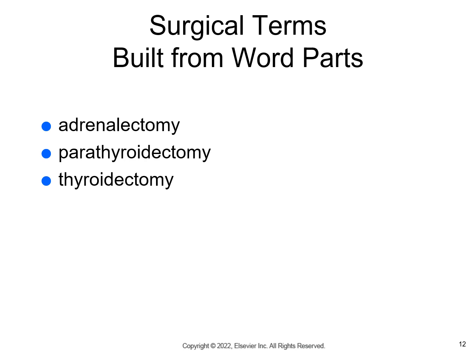Some surgical terms: adrenalectomy, and this is excision of one or both of the adrenal glands. Parathyroidectomy, this is the excision of one or more parathyroid glands. And then thyroidectomy is excision of the thyroid.